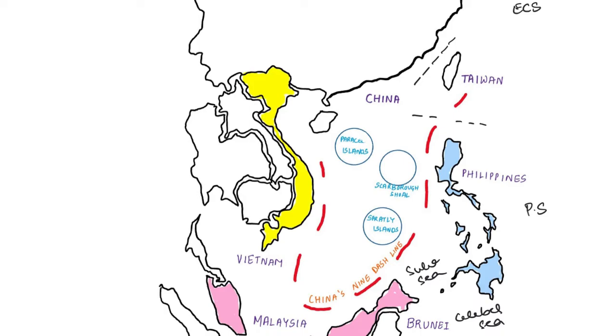They might ask you in multiple choice questions. 9-dash line, recently seen in news, is connected with the South China Sea. So please remember, the 9-dash line is the basis on which China is claiming the South China Sea as its own.